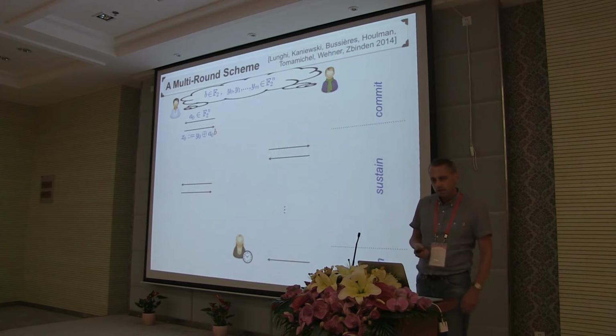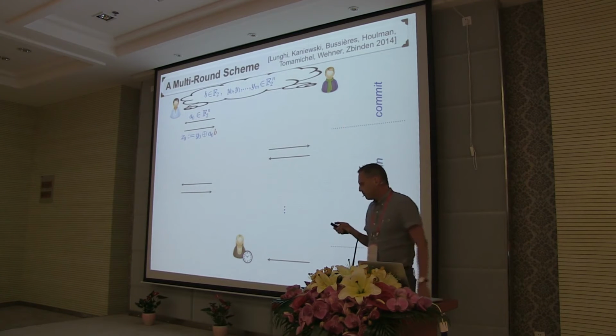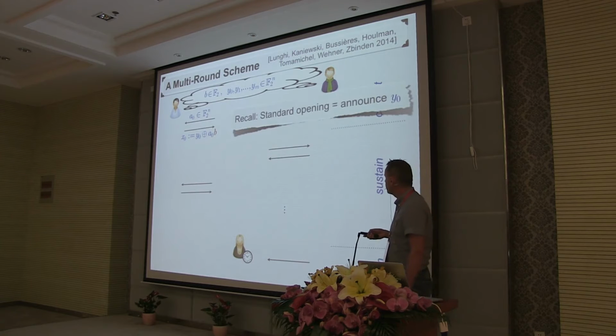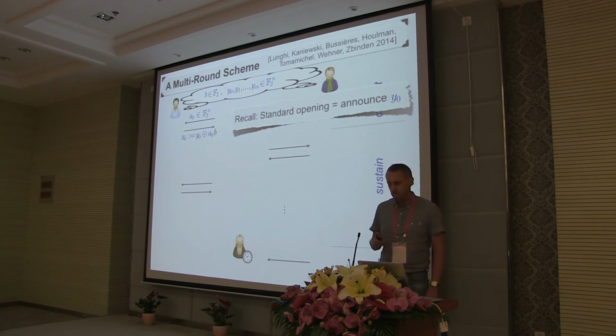Now, a couple of years ago, Lunghi, Kaniewski et al. proposed a very elegant such multi-round scheme. I'm not going to spell it out in detail, because I'm going to explain it at a higher level later in my talk. For now, I just want to point out that the actual commit phase is just the commit phase of the CHSH scheme.